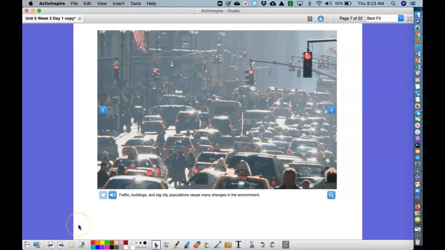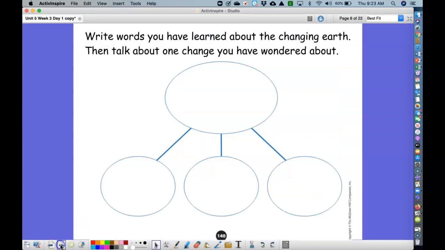This traffic, buildings, and big city population caused a lot of changes in this environment. Think about when there weren't any of these things and all the animals that would have lived there. In your forms quiz, you're going to need to think about things that you've learned about the changing Earth.